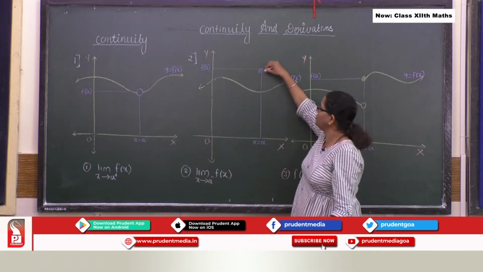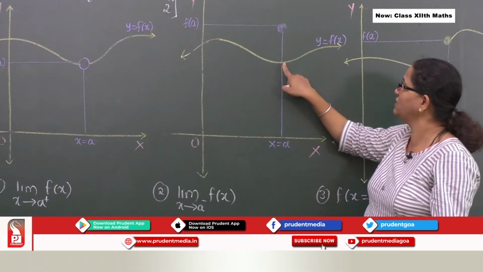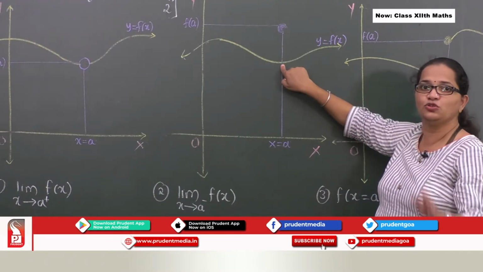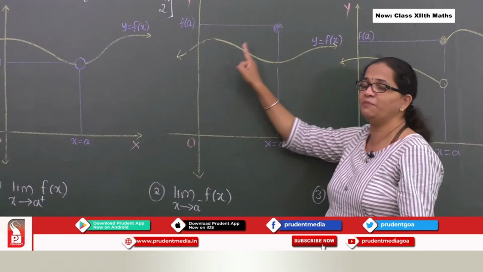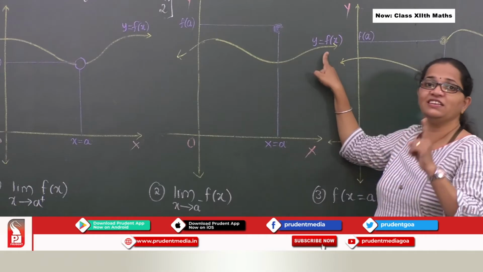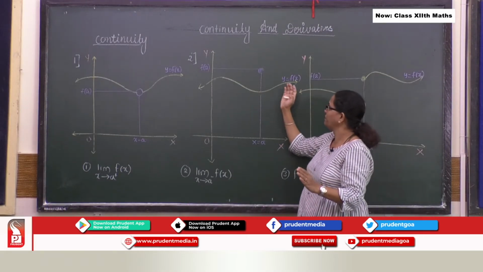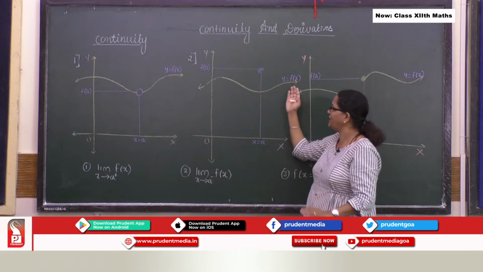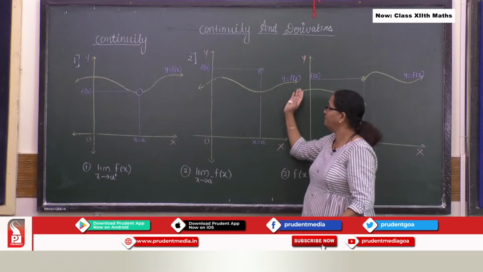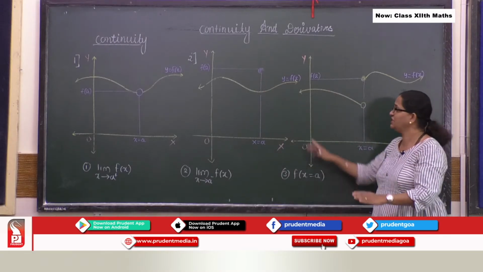So here you see in this plotting, this particular point is not on this line. So I can say this function is not continuous, just because my left hand limit and right hand limit are equal, but it is not equal to f of a. So we finished with the second case.